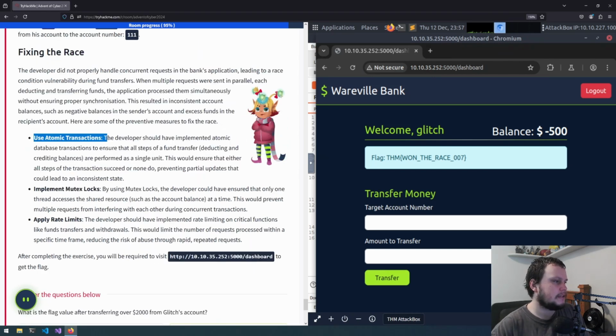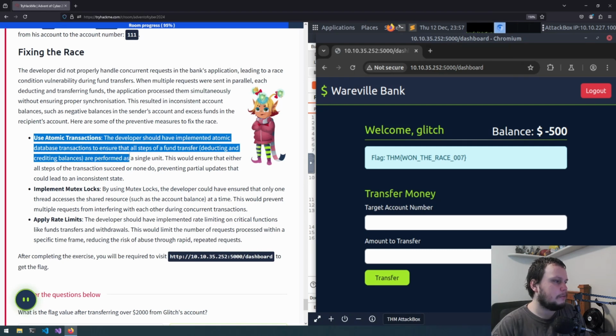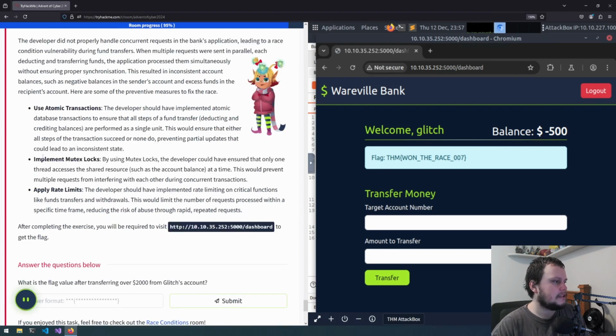Use atomic transfers. The developer should have implemented atomic database transactions to ensure that all steps of a fund transfer, deducting and crediting balances, are performed as a single unit. This would ensure that either all steps of the transaction succeed or none do, preventing partial updates that could lead to an inconsistent state. Implement mutex locks.